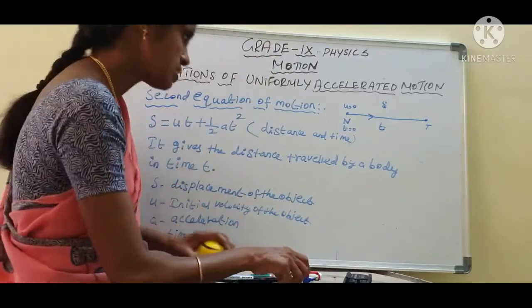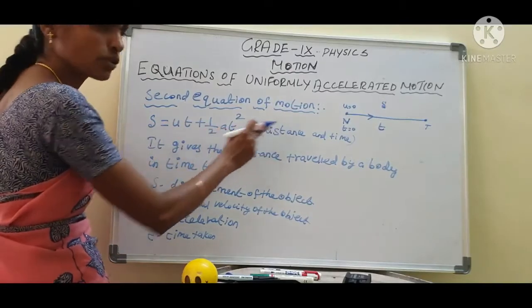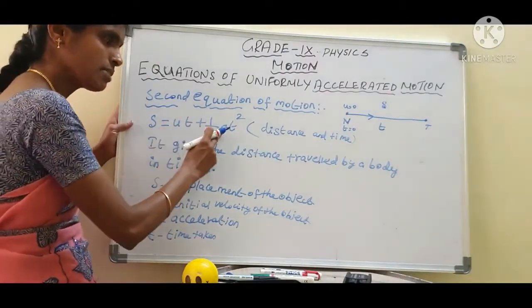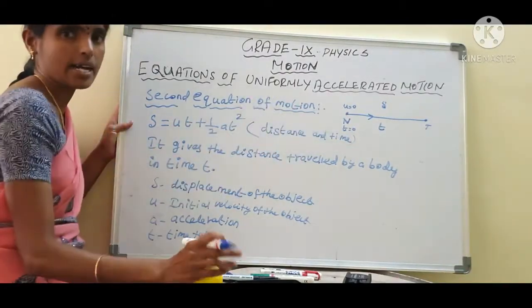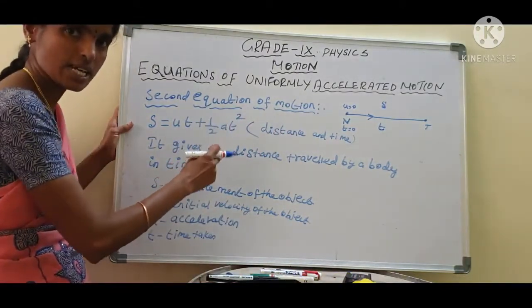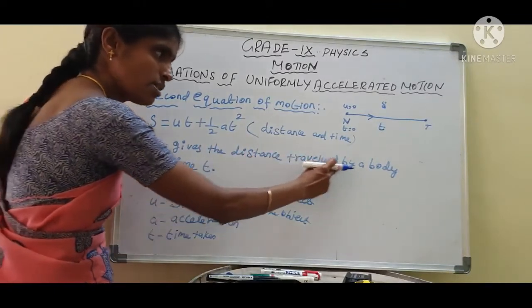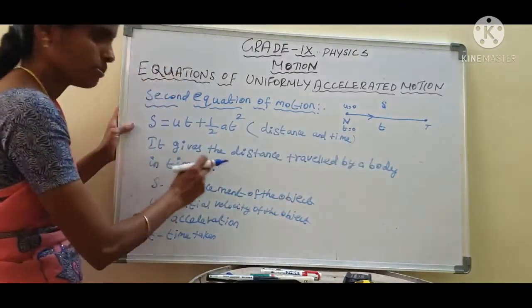Do you understand, students? See here, S equal to ut plus half at square. This equation is the relation between distance and time. What is this equation? This equation gives the distance travelled by a body in time t.